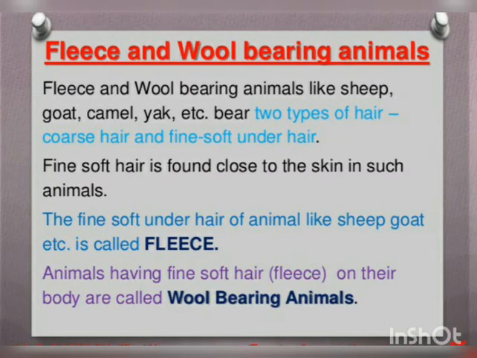Fleece and wool bearing animals, we already discussed. There are some fleece and wool bearing animals like sheep, goat, camel, and yak. Fine soft hair found close to the skin is in such animals. The fine soft under hair of animals like sheep, goat, etc. is called fleece. The very fine hair obtained from the inner part, near to their body, is called fleece. Animals having the soft hair fleece on their body are called wool bearing animals.